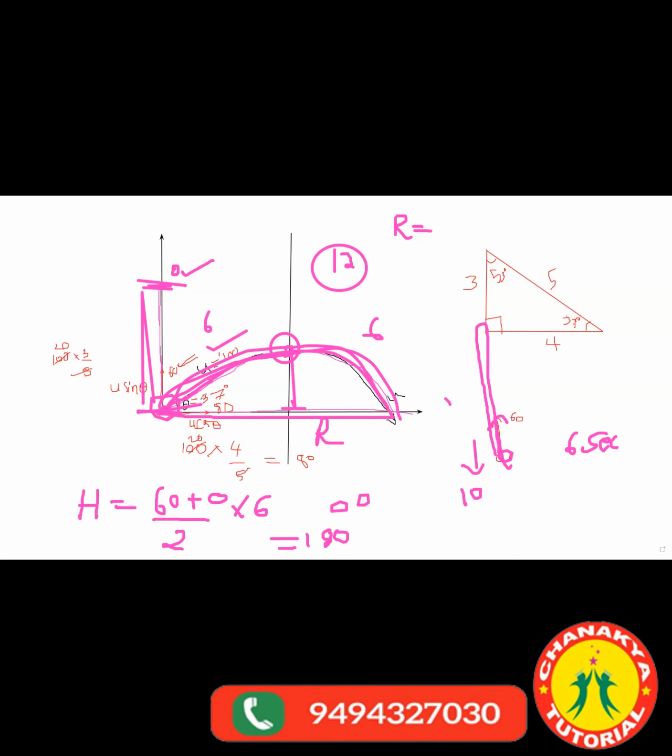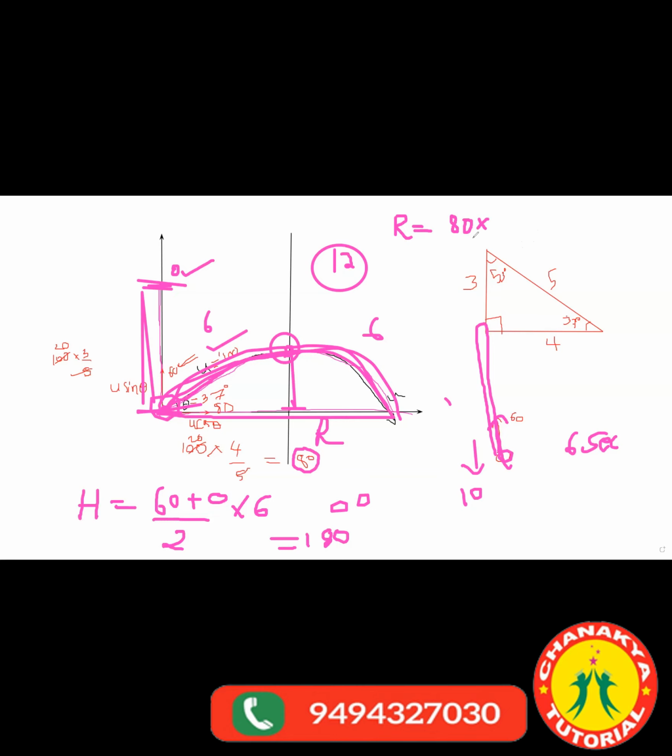So range, there is no acceleration in horizontal direction, so the velocity will not change at all. This 80 will remain the same always. Distance is equal to velocity into time, basic class 2 formula, because there is no acceleration at all in the horizontal direction. The gravity is only acting in the vertical direction.